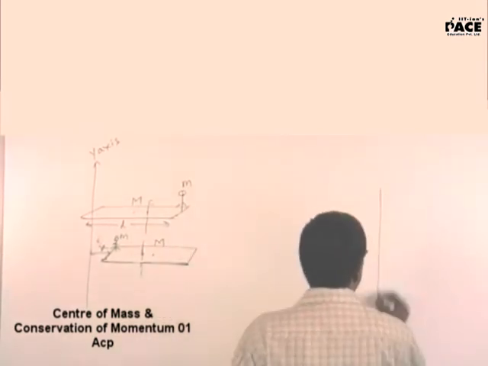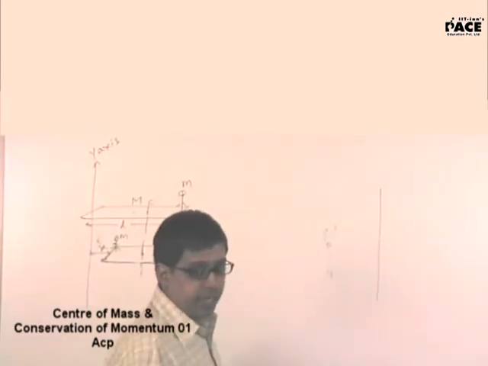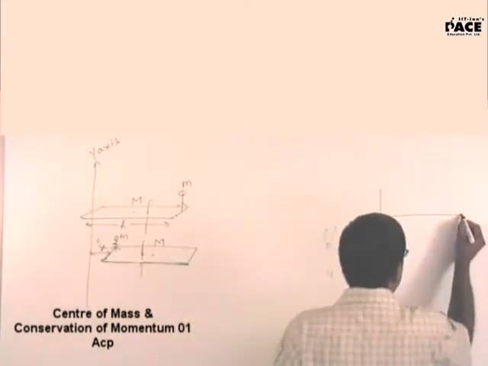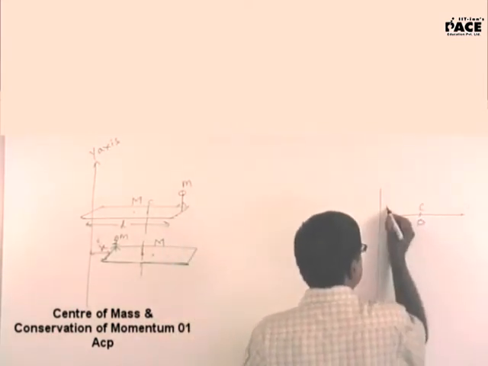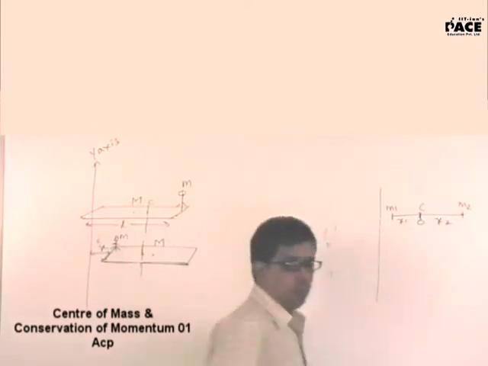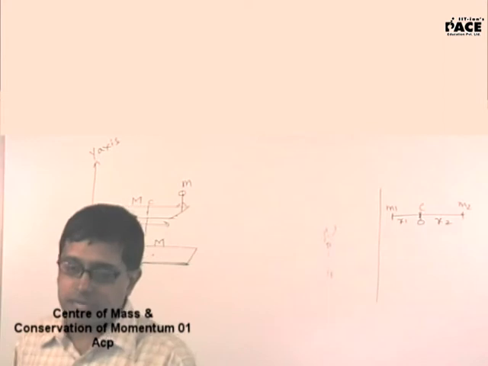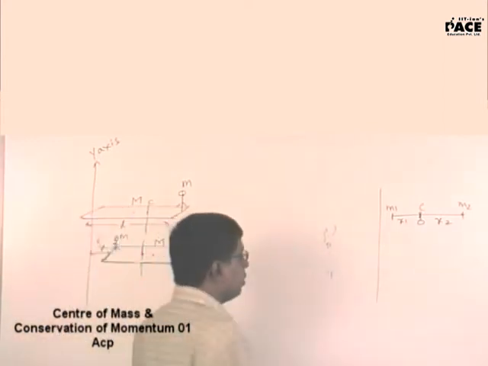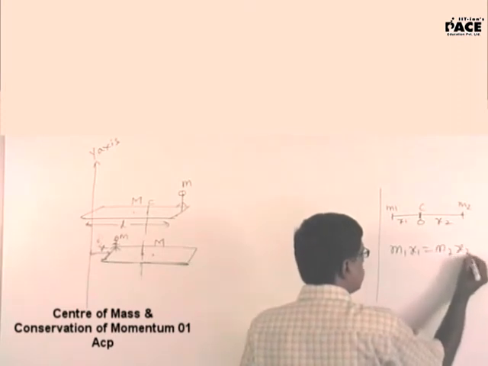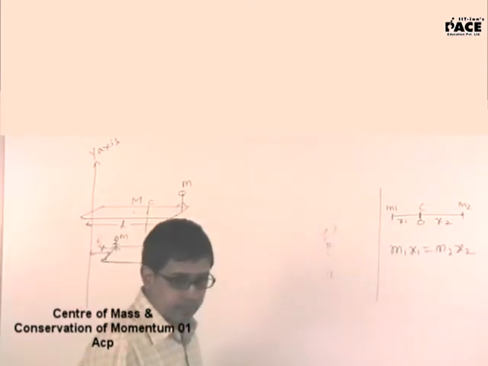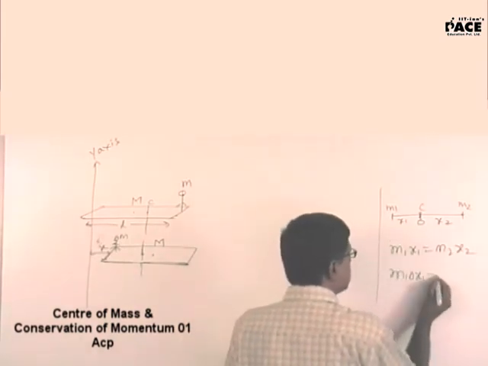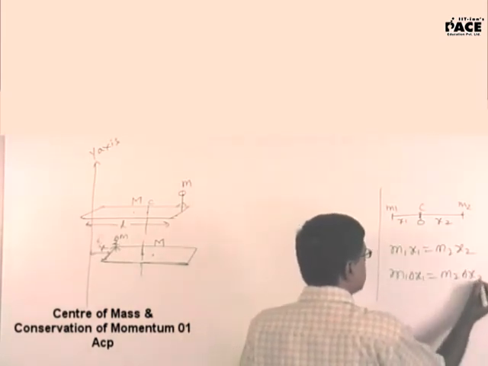Now before we can jump over to the next topic, one more point here. In the previous example, when I placed the center of mass at the origin, this is x1 and x2. Now here you got the answer, m1 x1 is equal to m2 x2. Yes or no? Further I can write m1 delta x1 is equal to m2 delta x2.